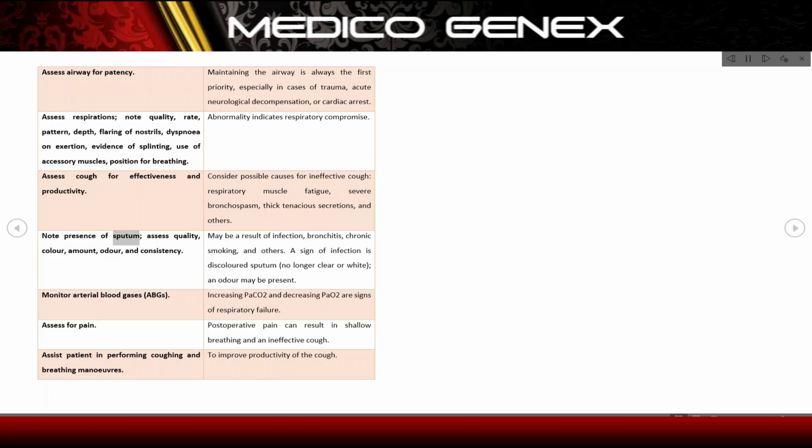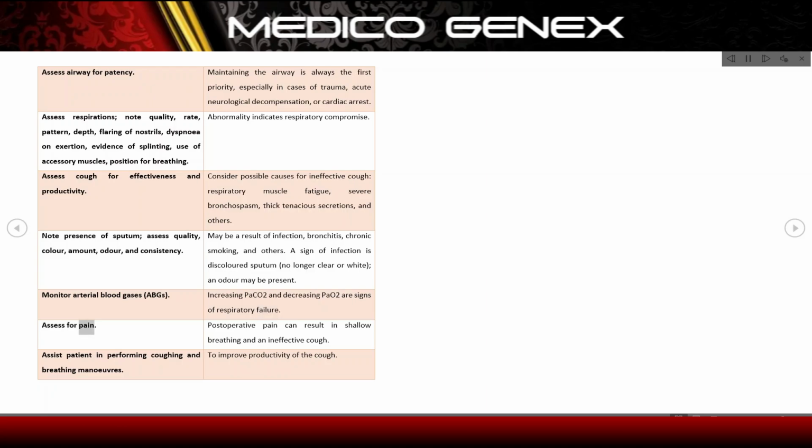Note presence of sputum, assess quality, color, amount, odor, and consistency. May be a result of infection, bronchitis, chronic smoking, and others. A sign of infection is discolored sputum, no longer clear or white, and odor may be present. Monitor arterial blood gases (ABGs). Increasing PaCO2 and decreasing PaO2 are signs of respiratory failure.